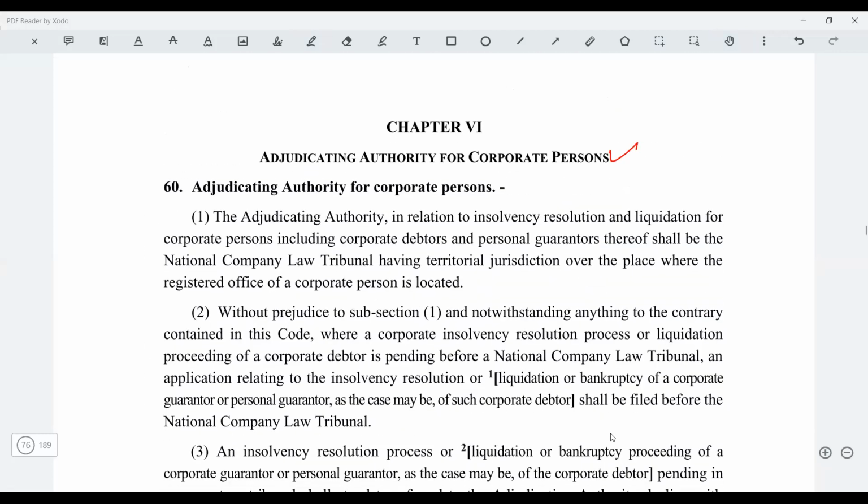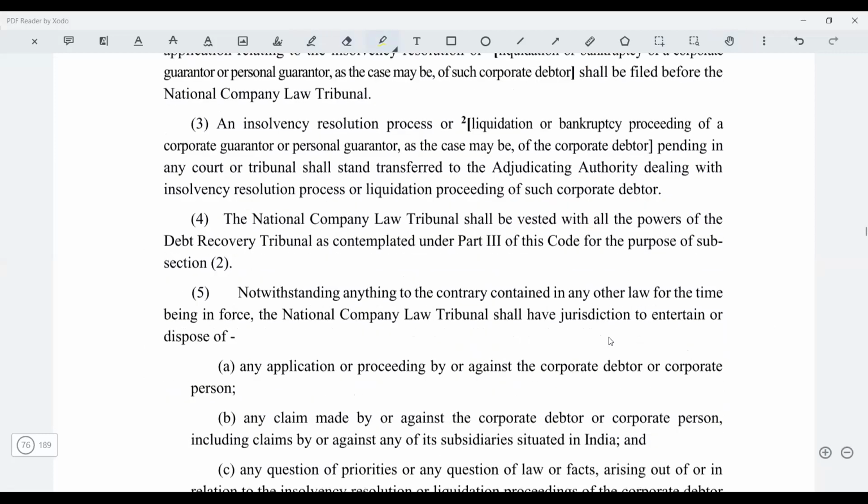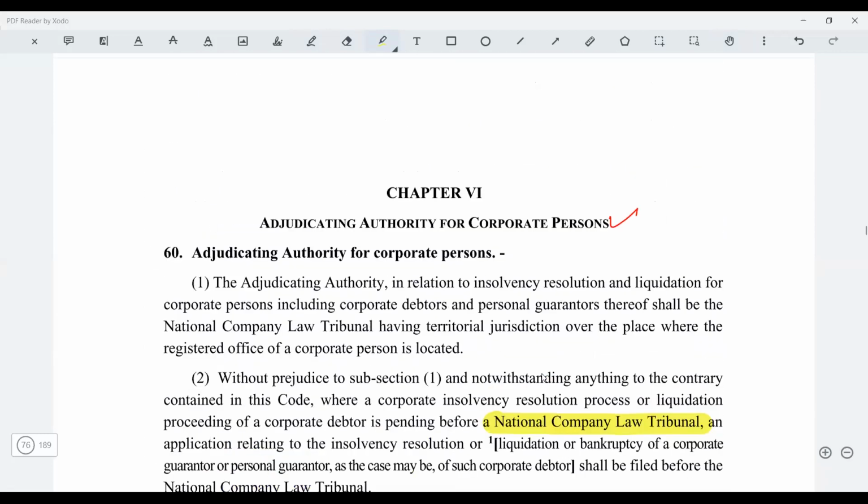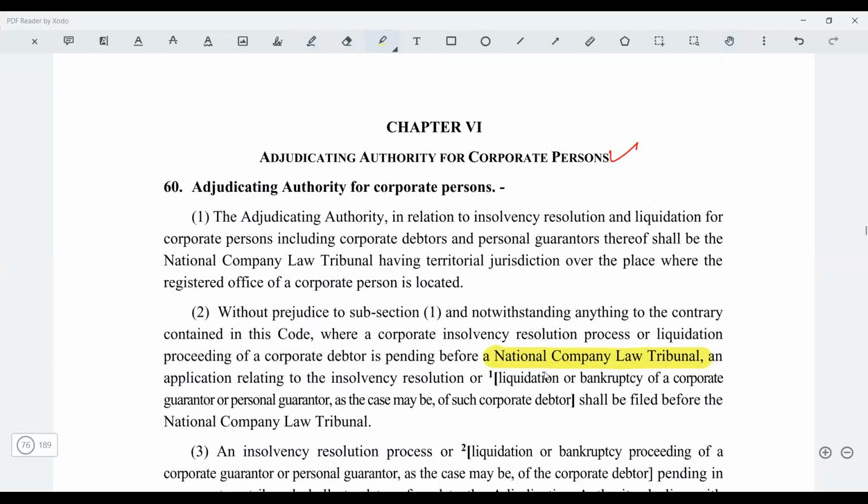So this is National Company Law Tribunal. I'll highlight it. So this is National Company Law Tribunal. Then National Company Law Appellate Tribunal. Okay, and also understand the appeal has to be filed within 30 days or before. Right. Also one more thing, just see which NCLT. So the NCLT having the territorial jurisdiction over the place where the registered office of the corporate person is located.